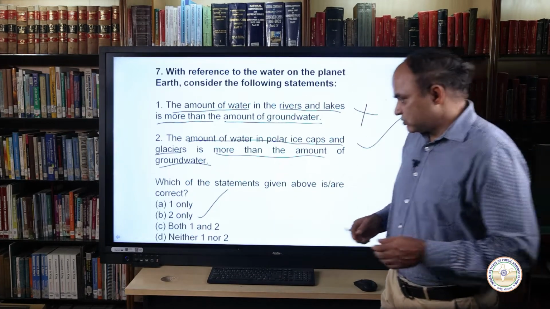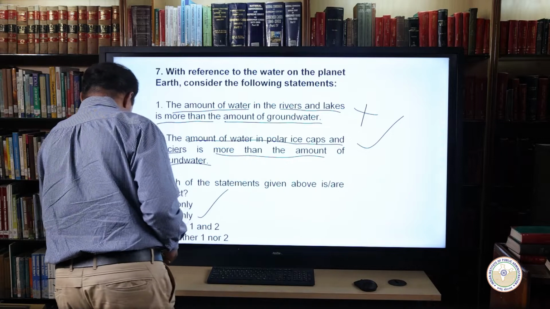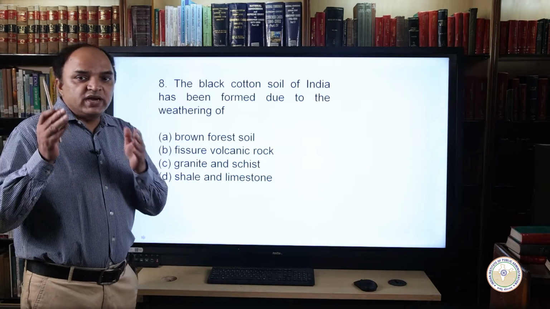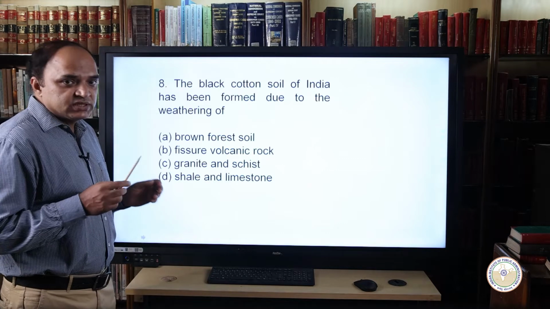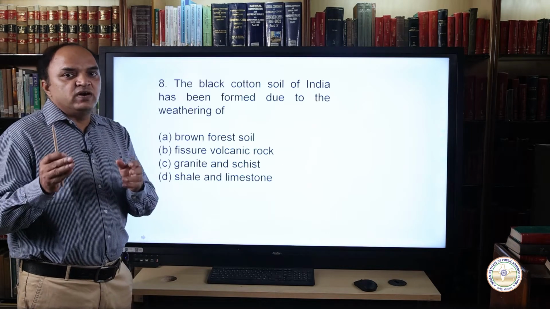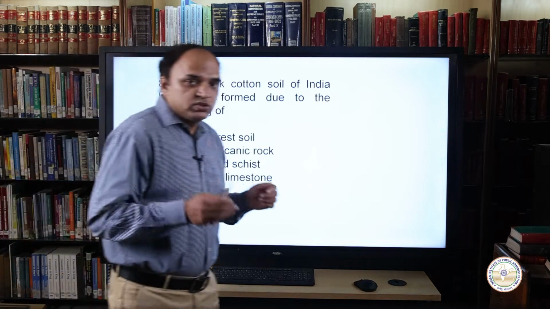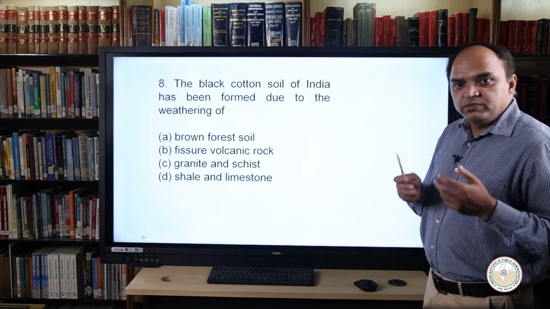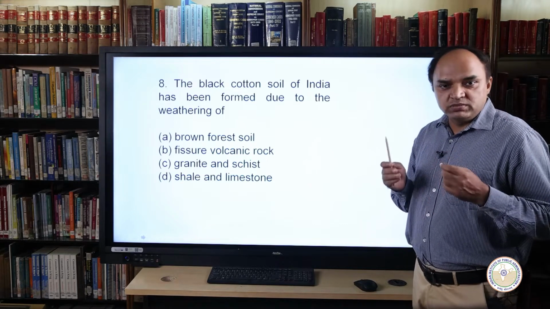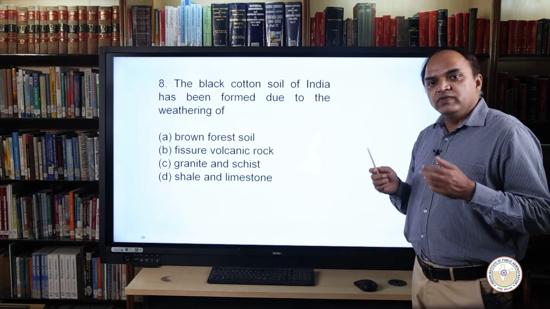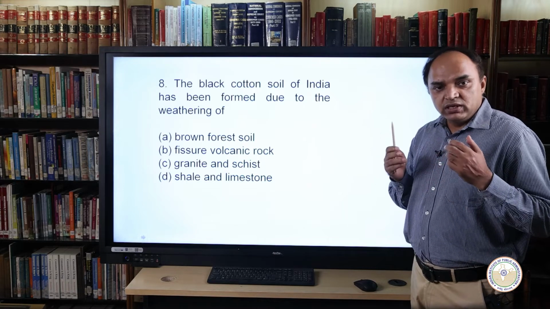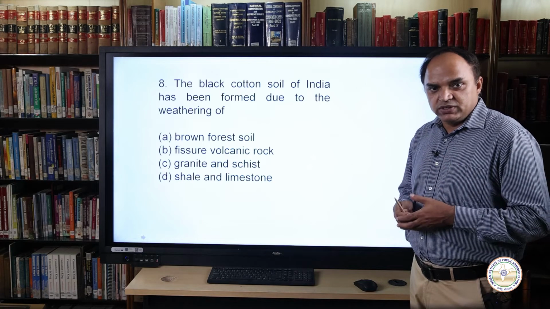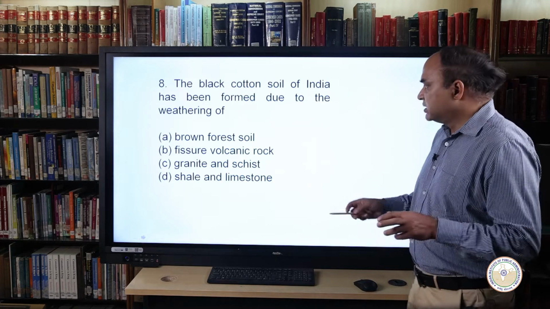Now coming to the next question. This question is asking about the factors of black soil formation. See, the black soil in India is found in states like Maharashtra, Gujarat, Madhya Pradesh and Karnataka. And black soil is formed due to the weathering or erosion of the basaltic rocks, which have been formed due to fissure volcanic eruption in the Peninsular plateau regions. Hence, option B is the correct answer.